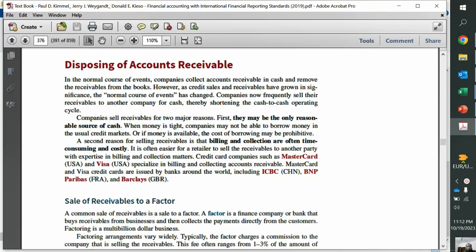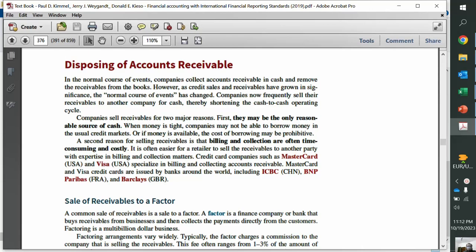So this is about disposing of account receivable. By disposing of we mean selling of account receivable. Sometimes there are some financial companies who buy your receivables at a discount, so that you get immediate cash, whereas they get the cash eventually when the receivables are due, and they charge the difference as the service charge.